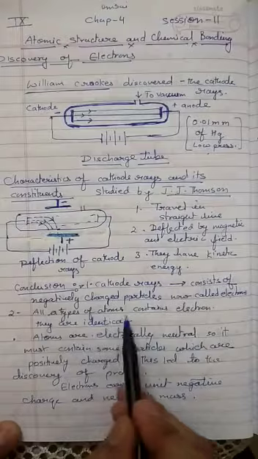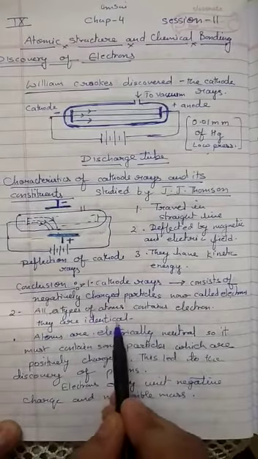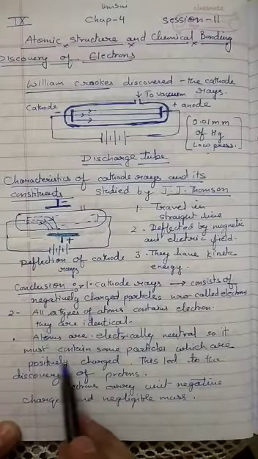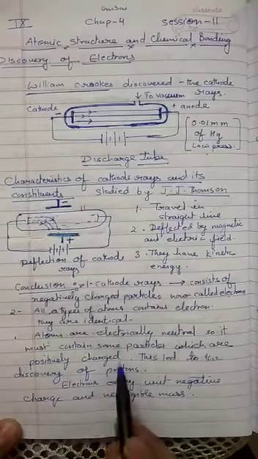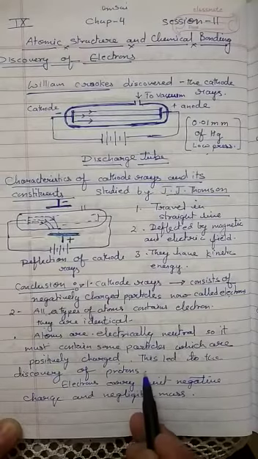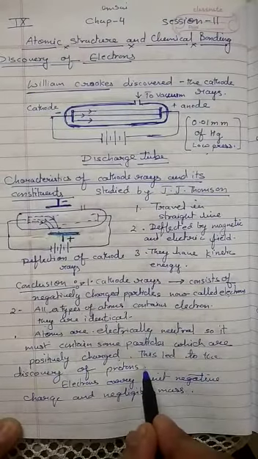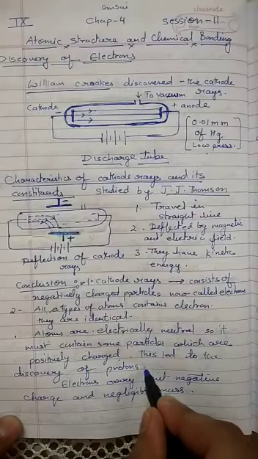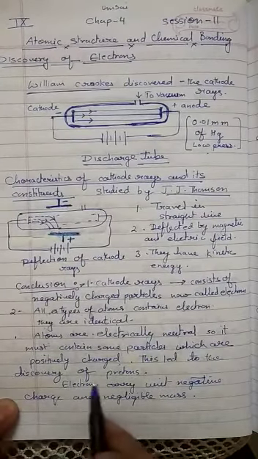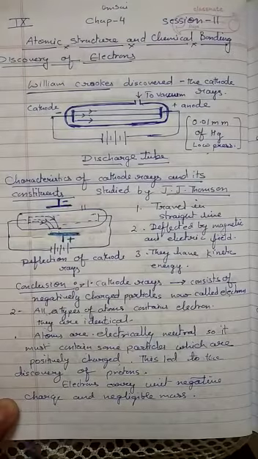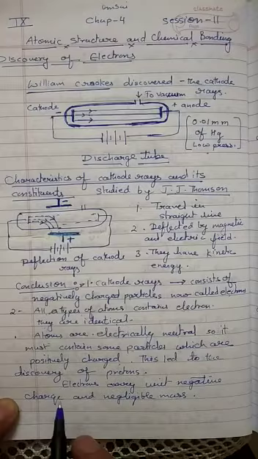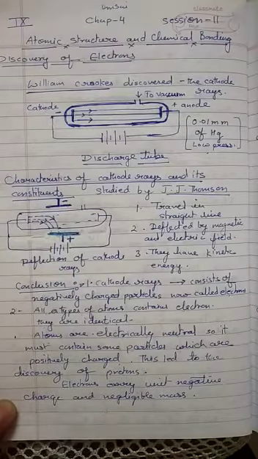All types of atoms contain electrons. They are identical. Atoms are electrically neutral, so they must contain some particles which are positively charged, right? So this led to the discovery of protons. As we know, electrons are negatively charged, so some other particles must also be present which carry positive charge, so that the atoms will become neutral.